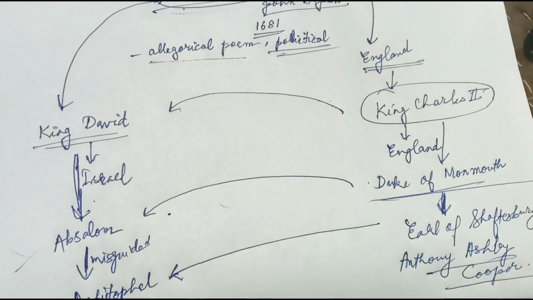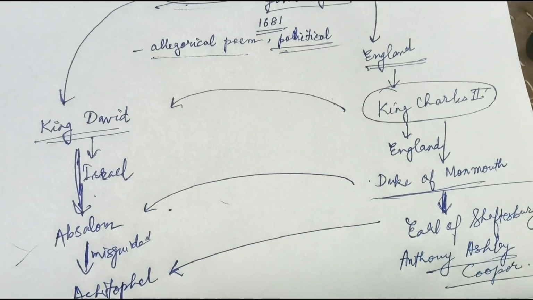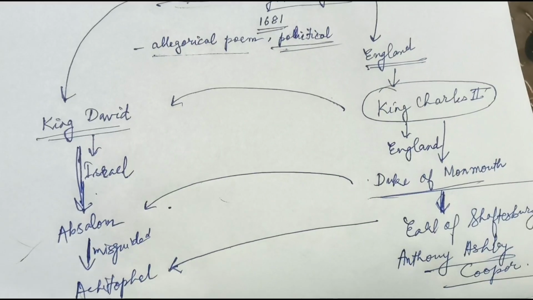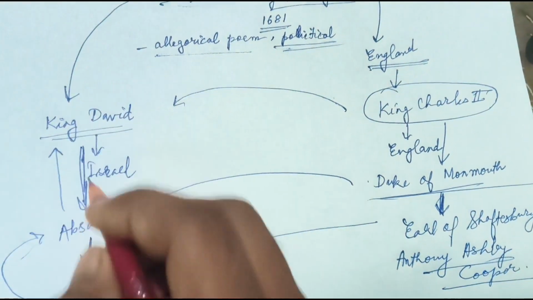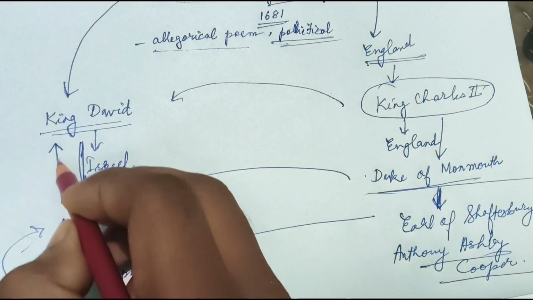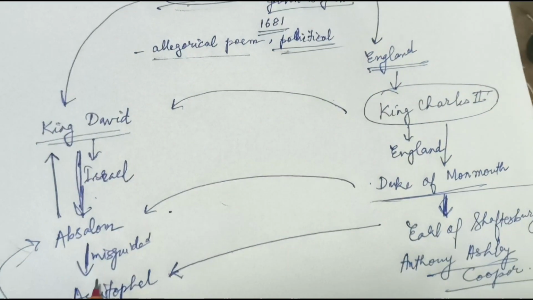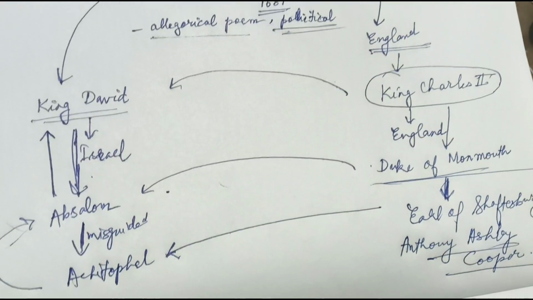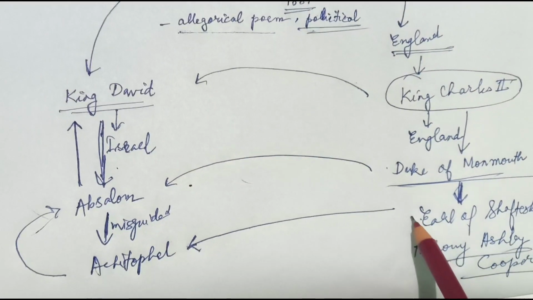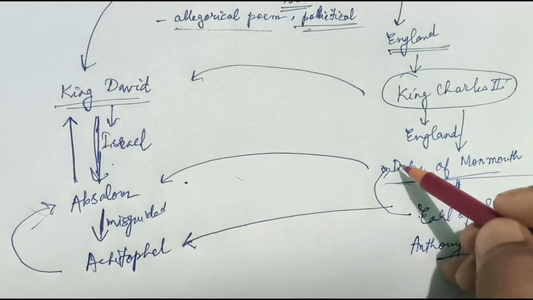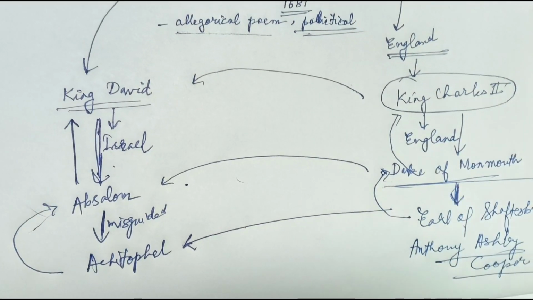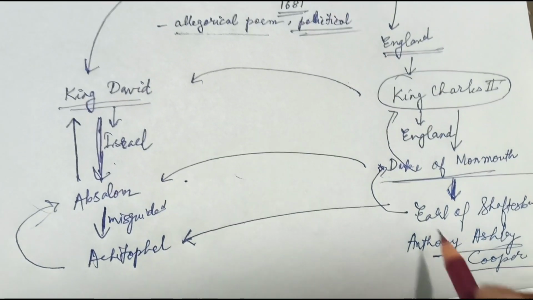So during this time, the story was that Achitophel manipulates Absalom to overthrow his father, King David, and have the throne. And on this side, the Earl of Shaftesbury was manipulating the Duke of Monmouth to overthrow the king, that is King Charles II.